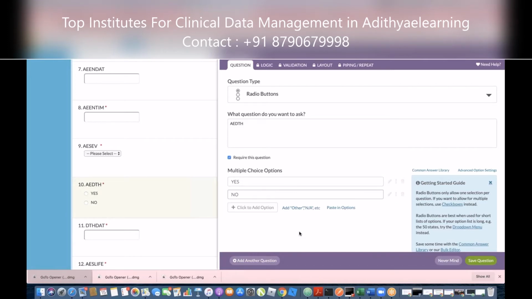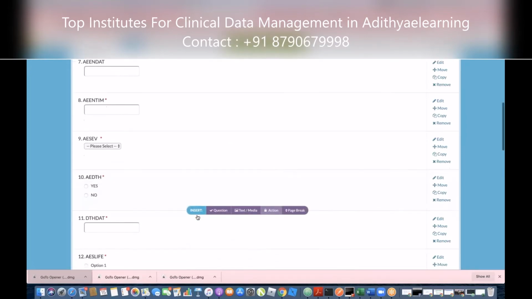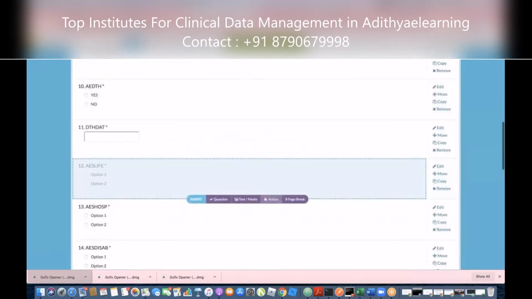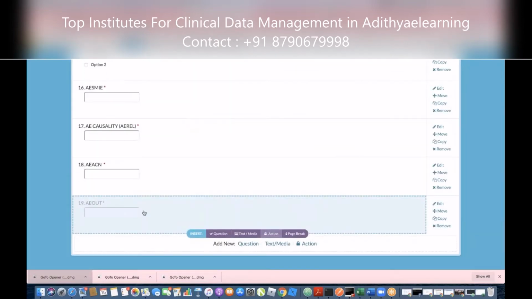Where is your outcome? Do you have an outcome? Say save. Death will be, if you say yes and no, it should always be required. But usually we will never design death like this. Can you go down? Okay. Outcome is at the end.